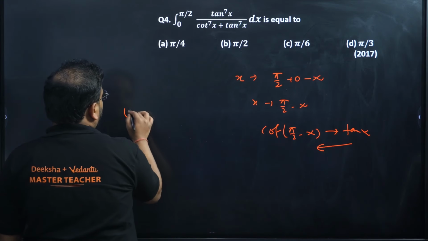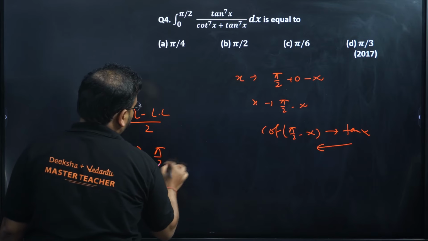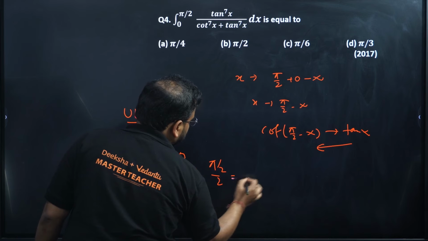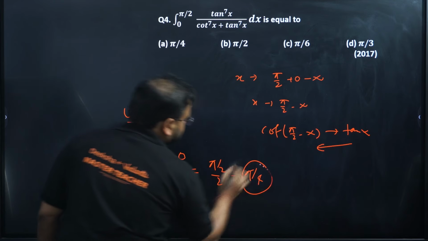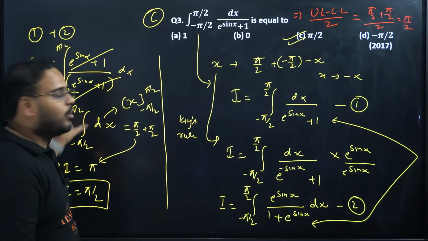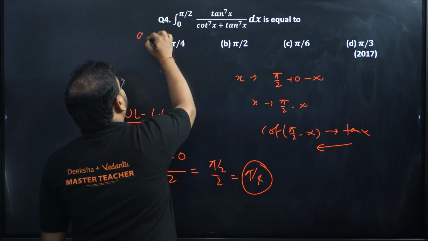So what is the answer? As I said, upper limit minus lower limit by 2. What is upper limit? Pi by 2 minus 0 by 2. What is that? Pi by 2 by 2. What is that? Pi by 4. Getting my point? If you are not, just do the same approach what I did. Do the whole thing and you'll get the same result as pi by 4, which is option number A.